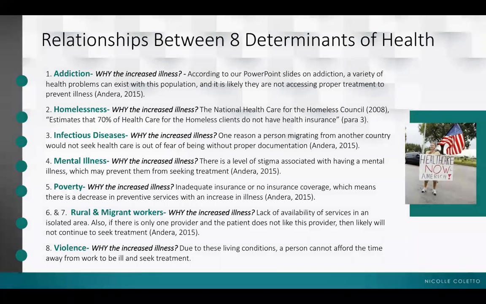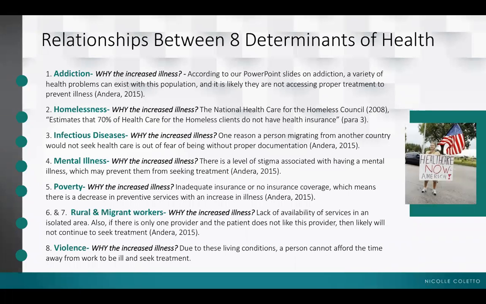Number 1, addiction. All of the other 7 vulnerable population groups are risk factors for a person to be addicted to drugs or alcohol, which can then lead to an increase in acute or chronic illness, depending on how long the drug abuse has gone on. Why the increased illness? A variety of health problems can exist with this population, and it is likely they are not accessing proper treatment to prevent illness.